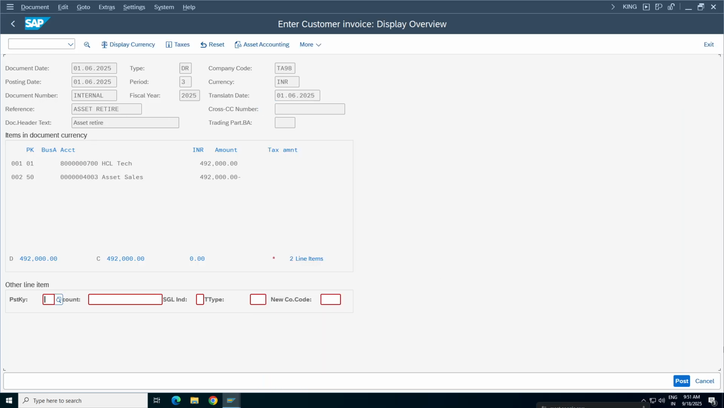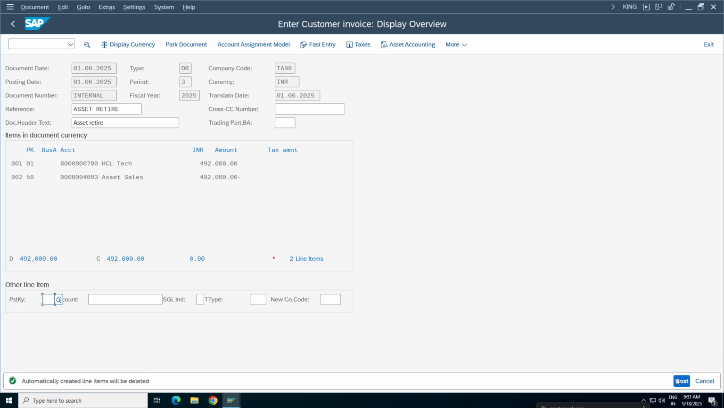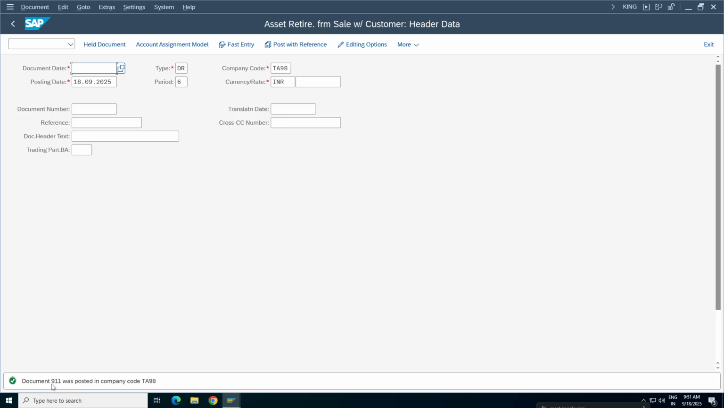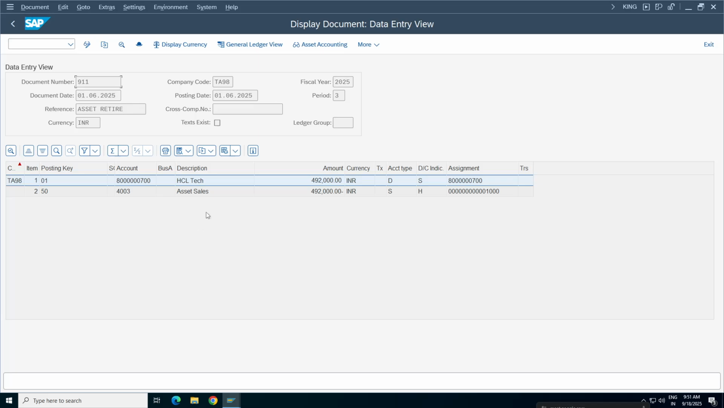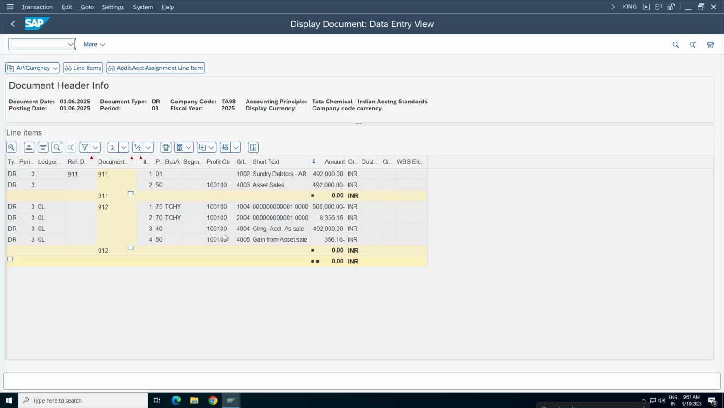Okay, so here what I'll do. One error has been resolved. Click on post. Still it is throwing some error. Click on simulate asset accounting. So come back again here. Click on post. So 911 document got posted successfully. Display asset accounting. So system updated perfectly.